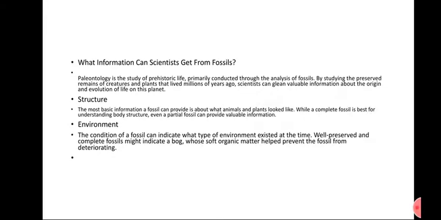The third thing: what information can scientists get from fossils? If a scientist gets a fossil, what kind of information might it provide? First is structure. The most basic information a fossil can provide is what animals and plants looked like. While a complete fossil is best for understanding body structure, even a partial fossil can provide valuable information. If a scientist gets a proper fossil, it can be useful to understand how the animal or plant looked.